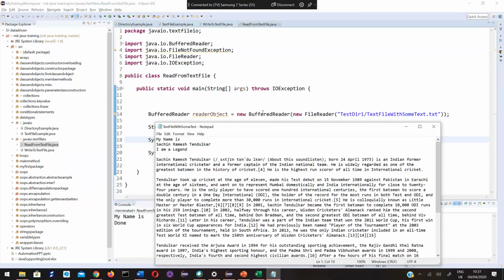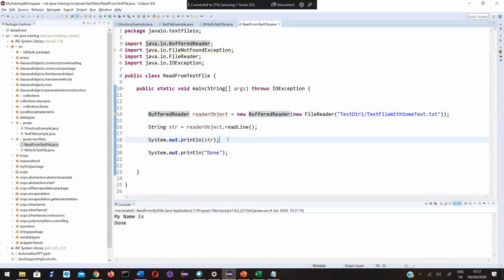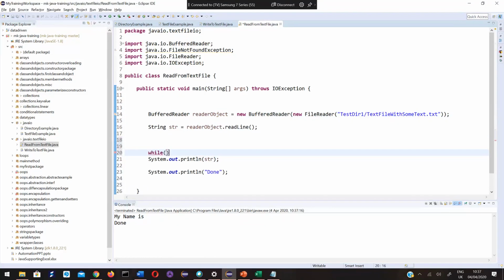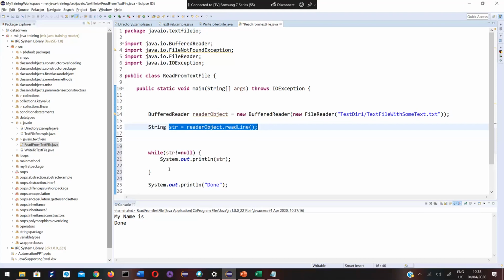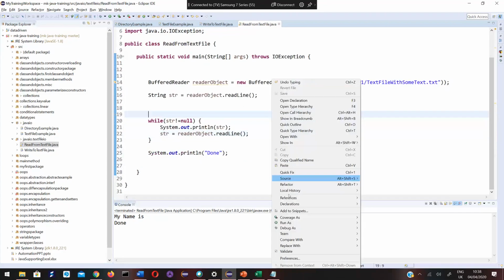To do that, I need to run a loop. I will run a while loop: while str not equals to null, I would like to print the value first, then read the next line. Very simple code. Let me execute this. I'll explain it to you.